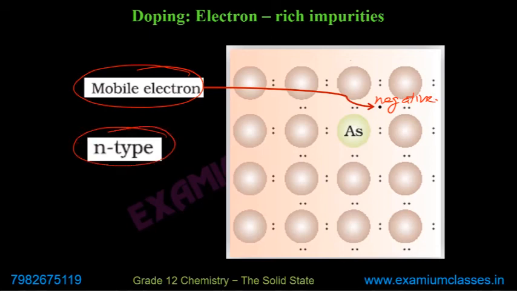N stands for negative. So negative type means the electron is responsible for the increase in conductivity of the semiconductor. So this is now known as an extrinsic semiconductor.